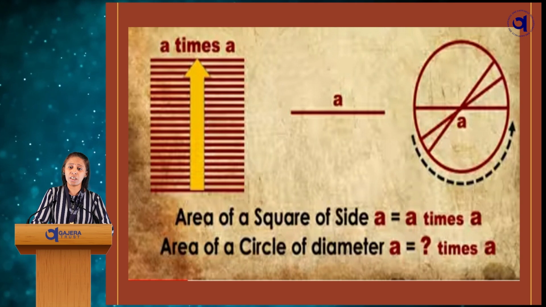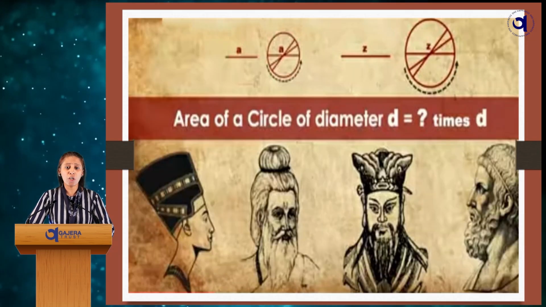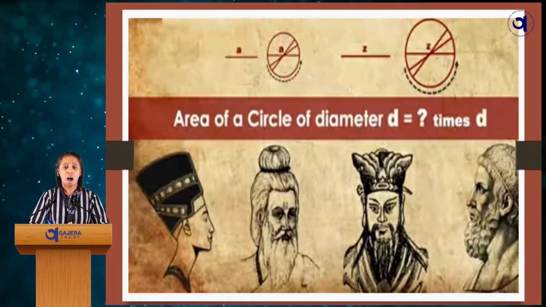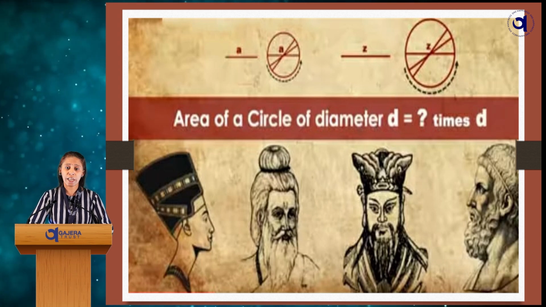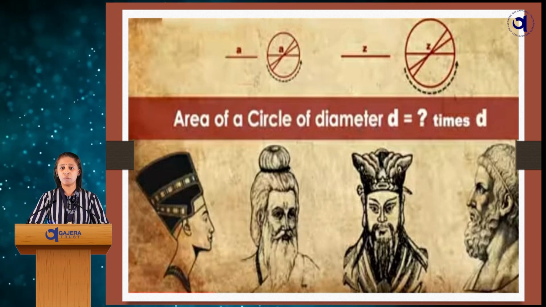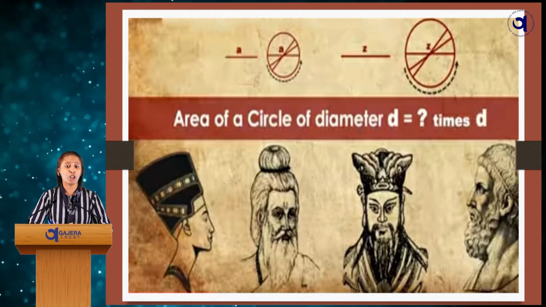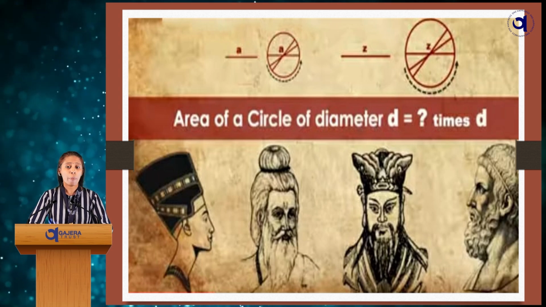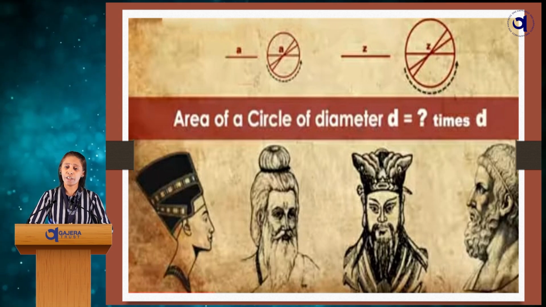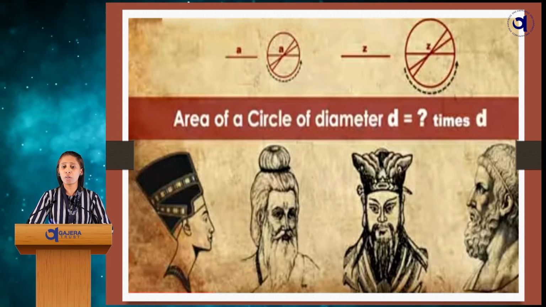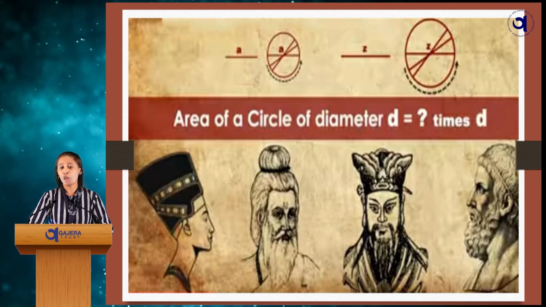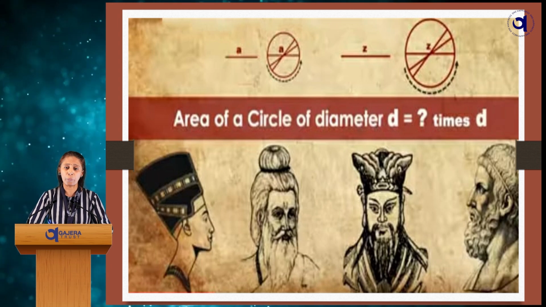The fact is that all the values from different civilizations are approximately the same and related to each other. The Egyptians, Greeks, Babylonians and Indians all worked on this and gave approximately the same value.